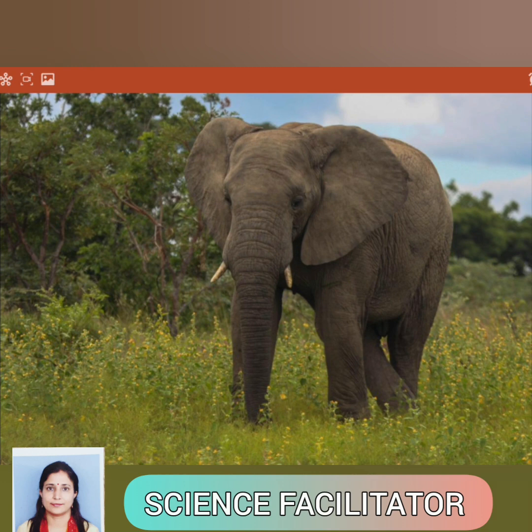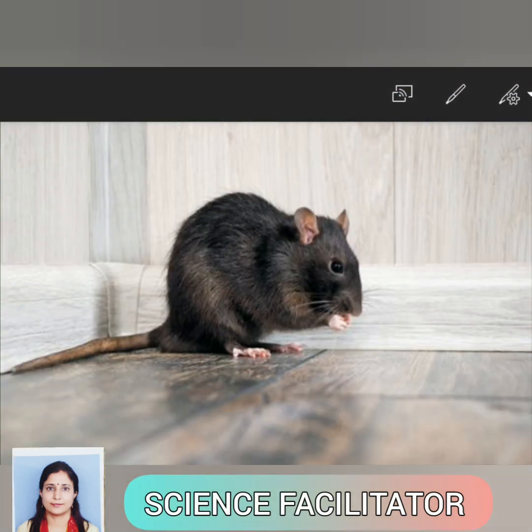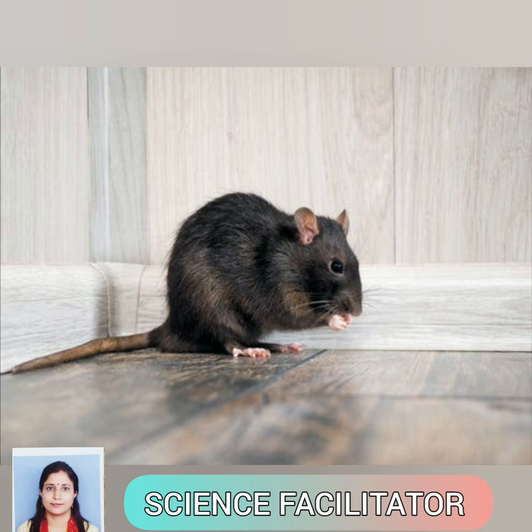Cell size has no relation with the size of the body of the animal, whether it is an elephant or a tall tree. It doesn't mean that the cell size is big. In the grass, cell size will be very small. In the tree, cell size will be very large. In elephant, cell size will be very large. Whether it is a rat, it doesn't mean that cell size will be very small. So cell size has no relation with the size of the organism.